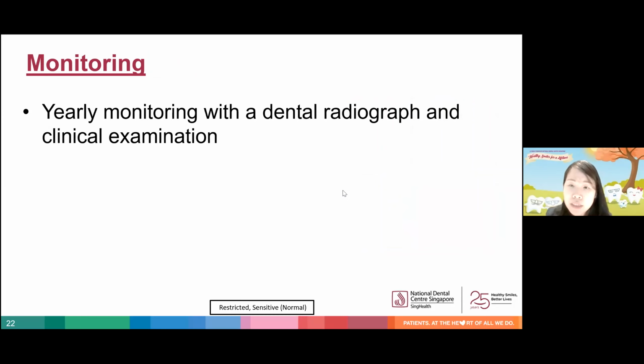Okay, then for impacted wisdom teeth that have not caused any pain or issues yet, or for those that are riskier to remove, leaving alone is also an option. However, it is very important to bear in mind that these wisdom teeth may still have the potential to cause problems like what we mentioned earlier on. And so it is recommended to do yearly monitoring with a dental radiograph and clinical examination in order to detect and treat any problems in a timely manner.